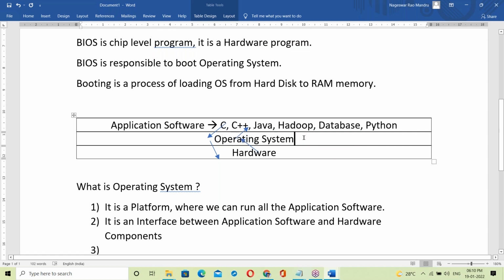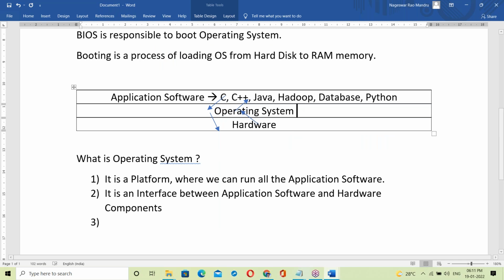No, middleware is different. In applications, we use some middleware, but that is different. Middleware means some component working between two computers. The OS is an interface between these two layers, the application software and the hardware layer. Next, one more important point from the Java perspective.